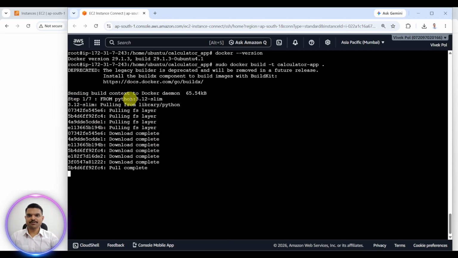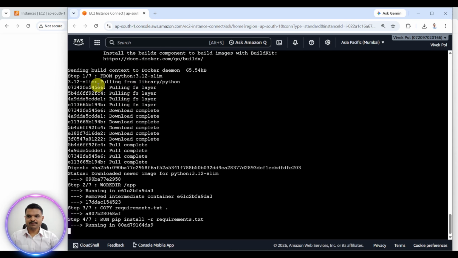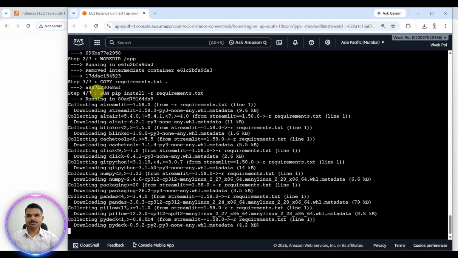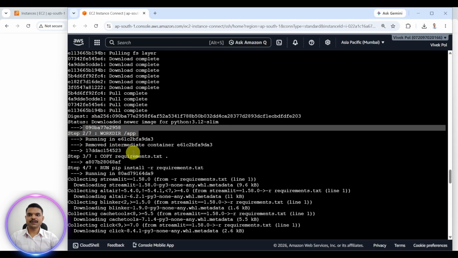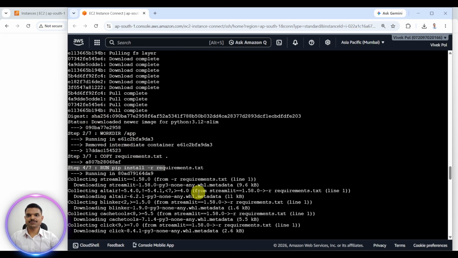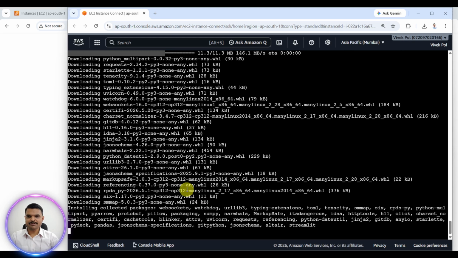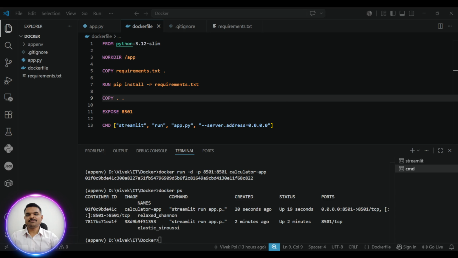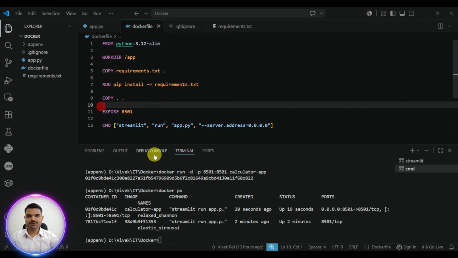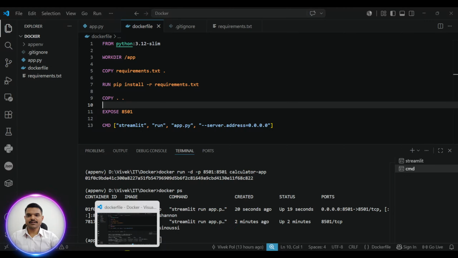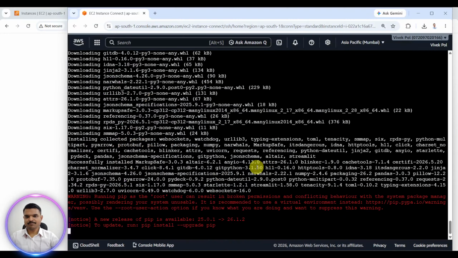Okay, now it is building. Step number 1, you can see here, it is selecting the machine having Python. Now step number 2 out of 7, the working directory is created, copy requirement.txt, pip install requirement.txt, and all the libraries are getting installed. So all these steps are as per this Dockerfile: the working directory, requirement.txt copy-paste, and pip install, everything like that. Okay, and this is a normal warning, like upgrade the pip version. It's fine. We have to wait for some time.